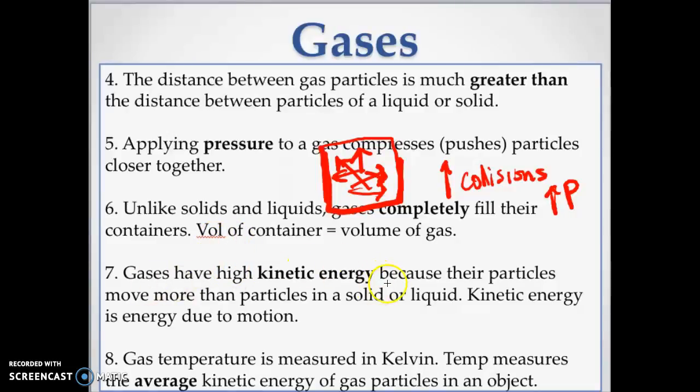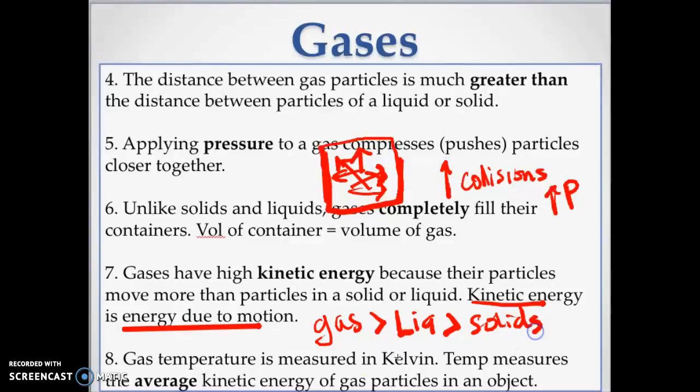Gases have high kinetic energies, and kinetic energy is defined as the energy due to motion. So the more something moves, the higher the kinetic energy. So gases, for example, have a higher kinetic energy than liquids, and liquids have a higher kinetic energy than solids. Gases are typically measured in Kelvin, and we're going to learn a little bit more about Kelvin in a bit. But usually when we talk about gases, we always use Kelvin as the unit.